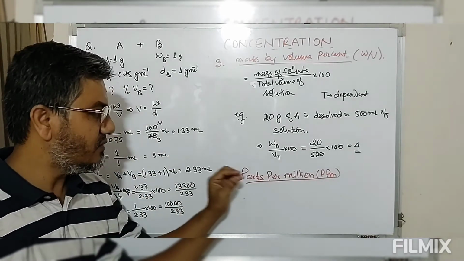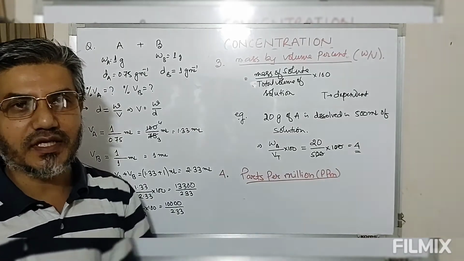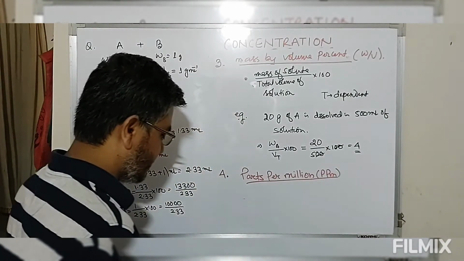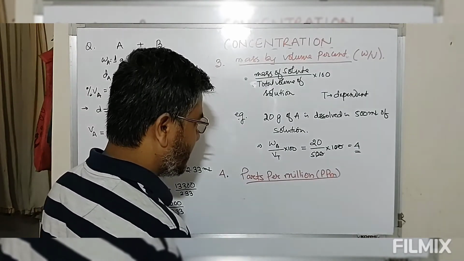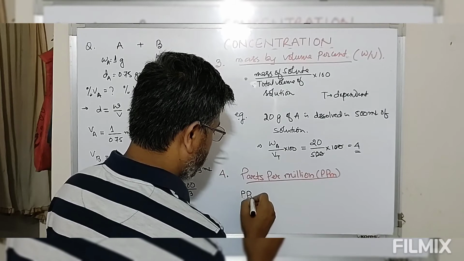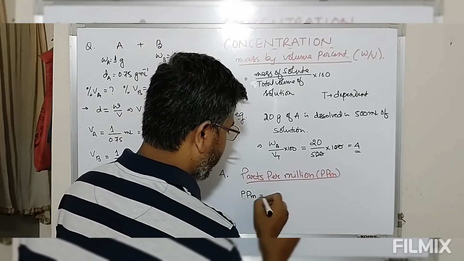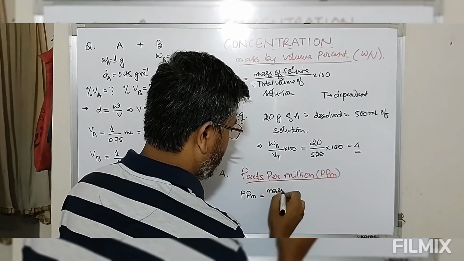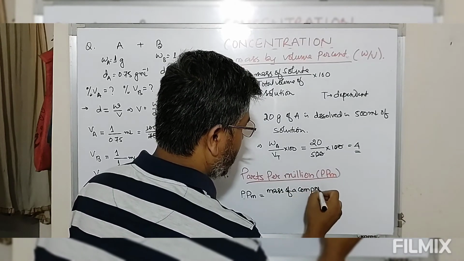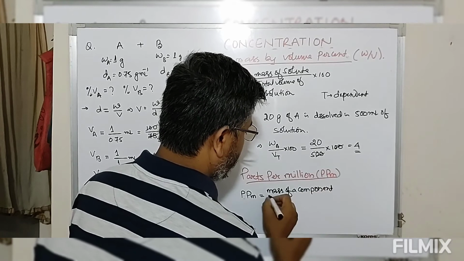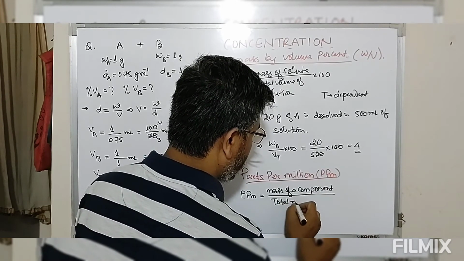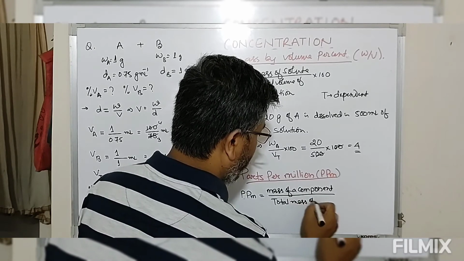That is defined as parts per million. So this ppm is defined as mass of a component divided by total mass of components.